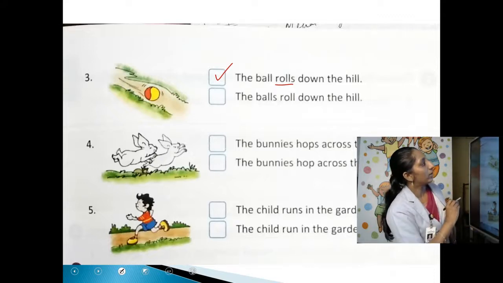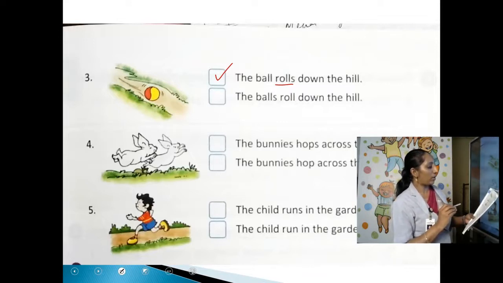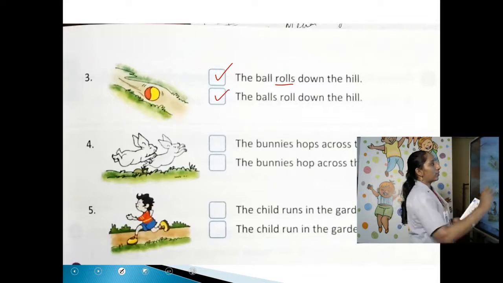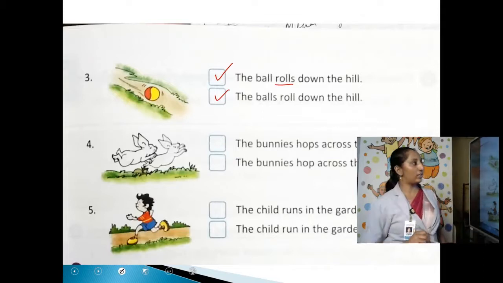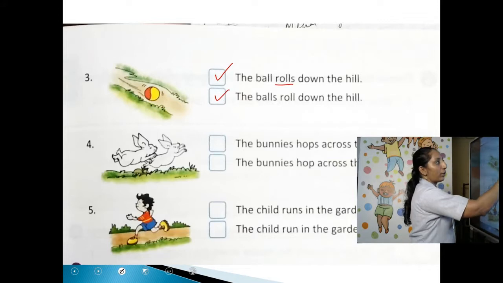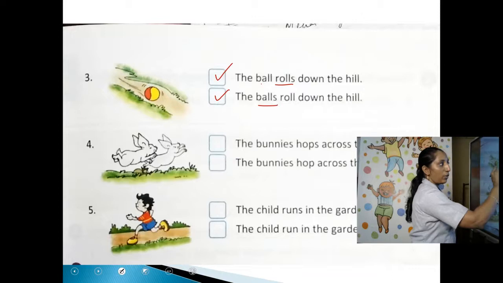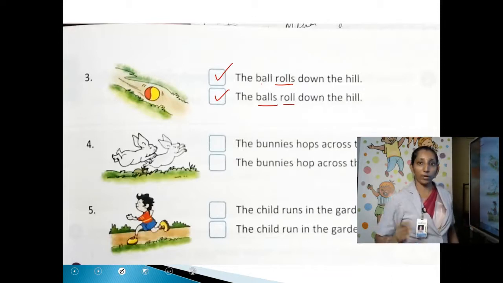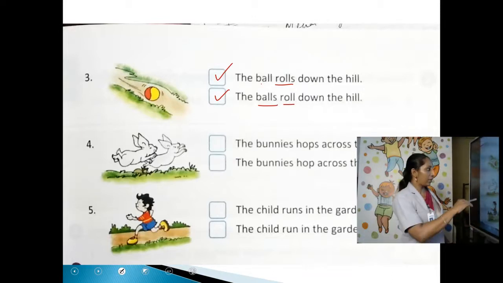Both are correct sentences, right? The ball rolls down the hill. The balls roll down the hills. Both are correct. Here the subject is singular, the verb is singular. Here the noun is plural, so the verb is also plural. Both the sentences are correct.